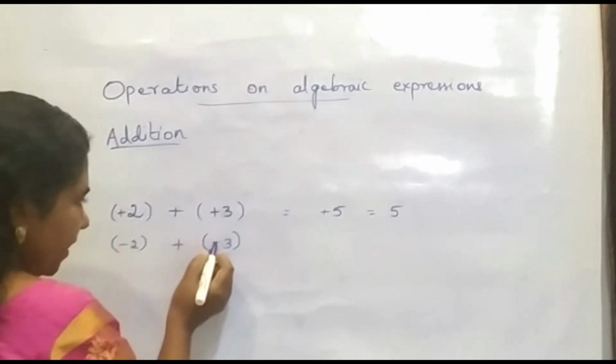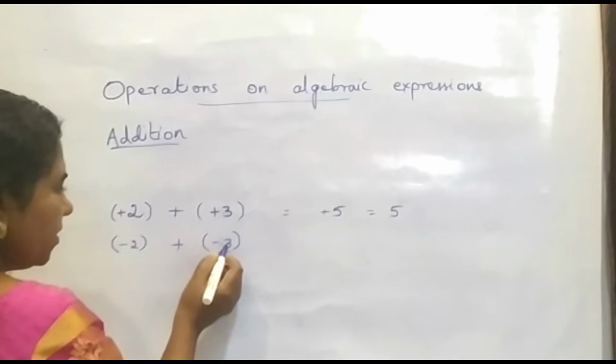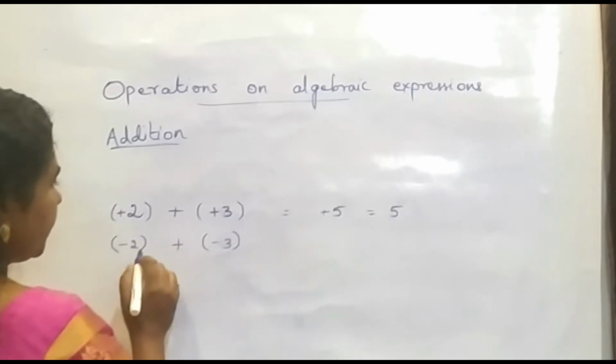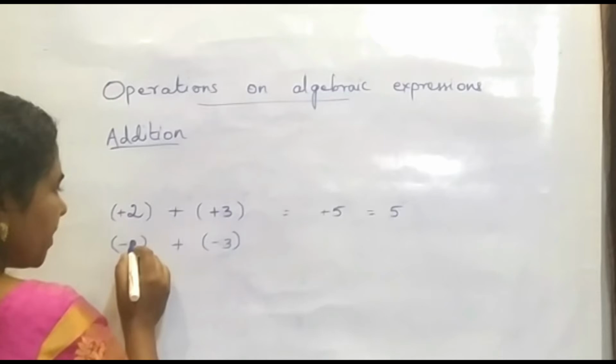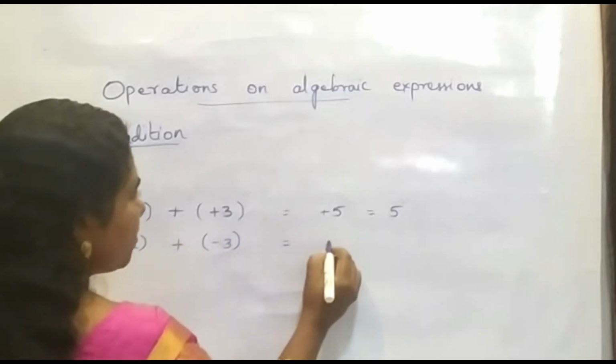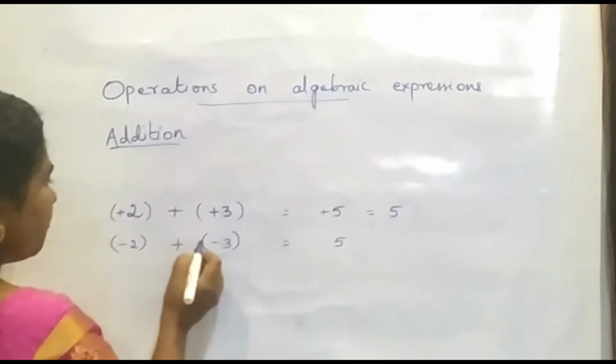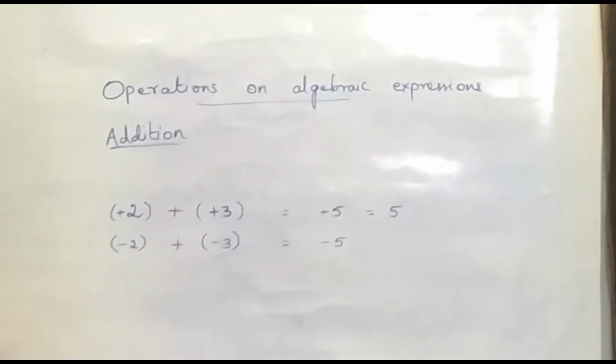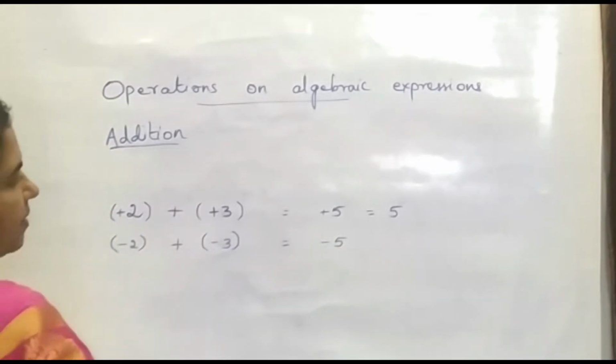Since both are of the same sign, we have to add both and give the sign of the numbers in front of the answer. So now here it is 2 plus 3, which is equal to 5, and the sign of the numbers is minus. So we have to give a minus sign in front of the answer.